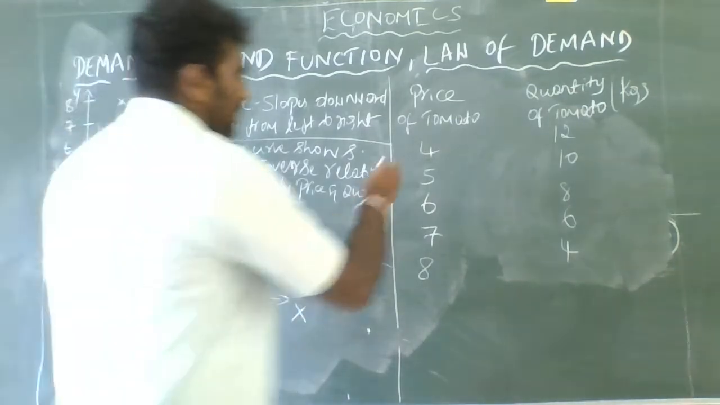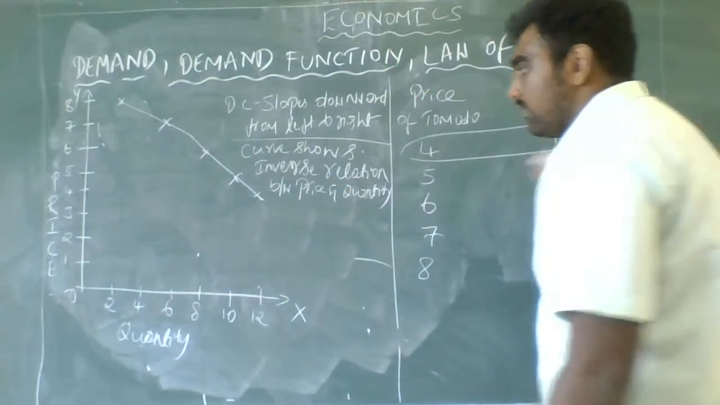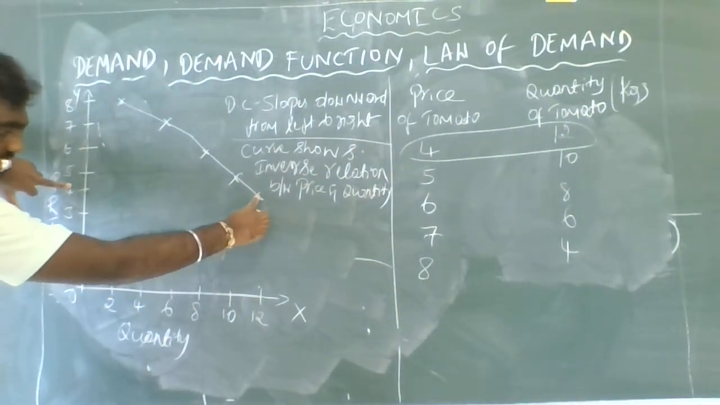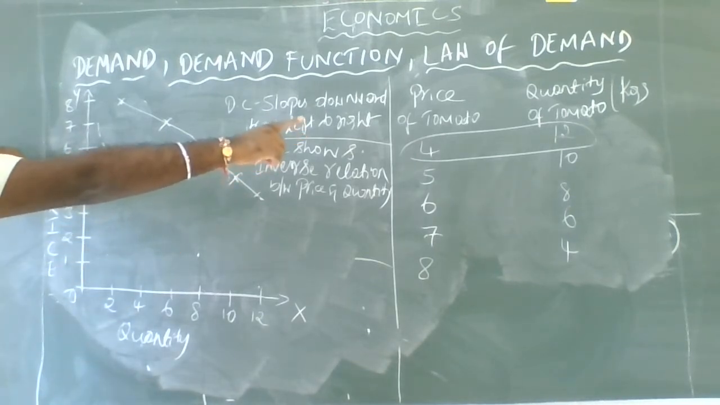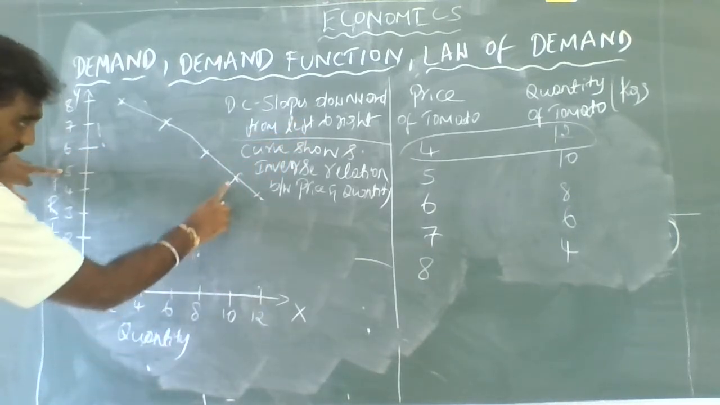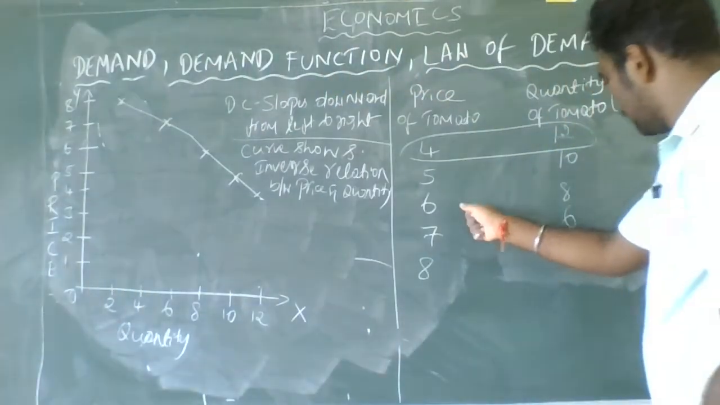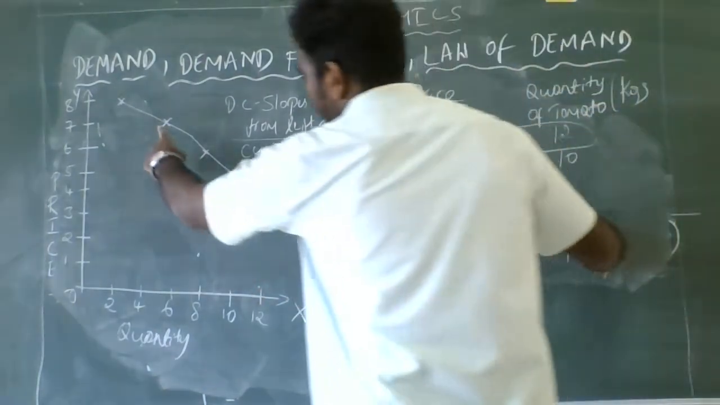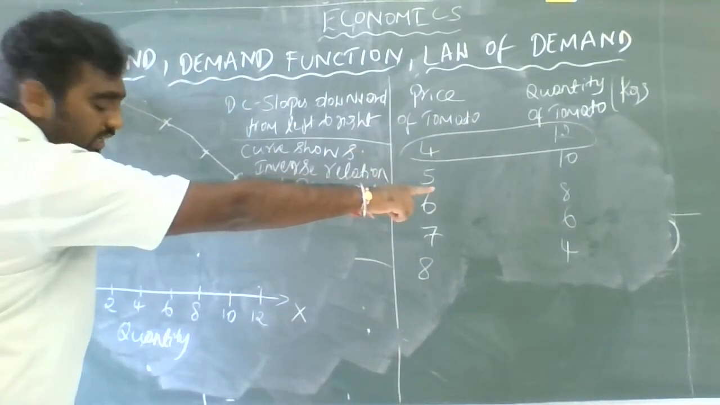So the first combination: when the price is 4, the quantity is 12. If I plot it on the graph, the price is 4 and the quantity is 12. I got a point here, guys. Next, when the price is 5, the quantity of the tomato is 10. So I got a point here. Like this, when the price is 6, the demand is 8, I got the point here, and when the price is 7, the demand is 6, I got the point here, and when the price is 8, the demand for the quantity of tomatoes is